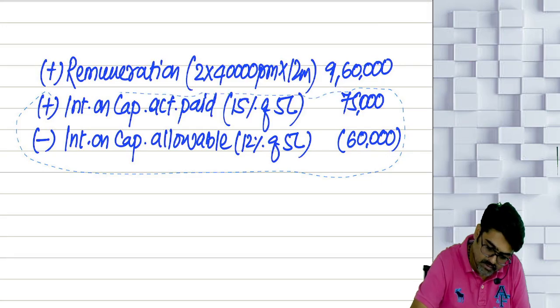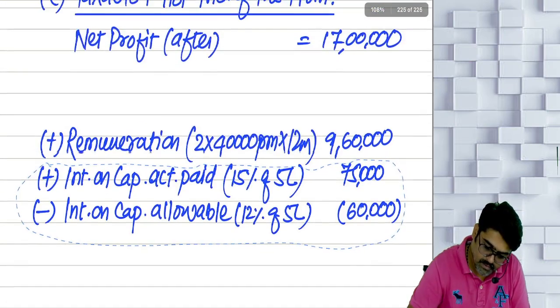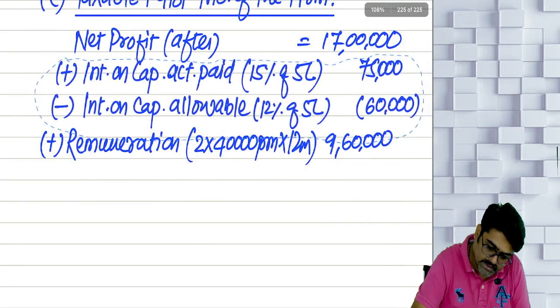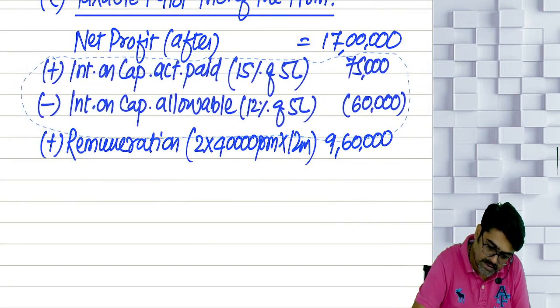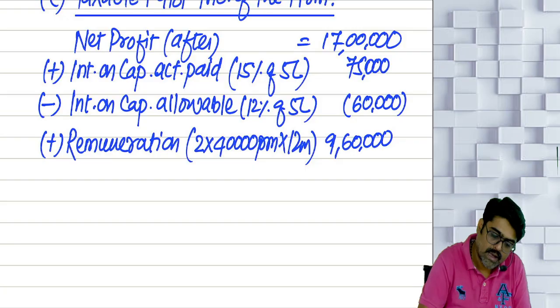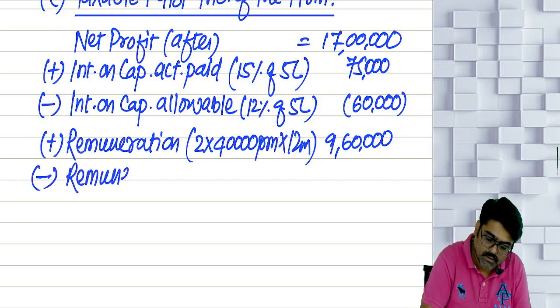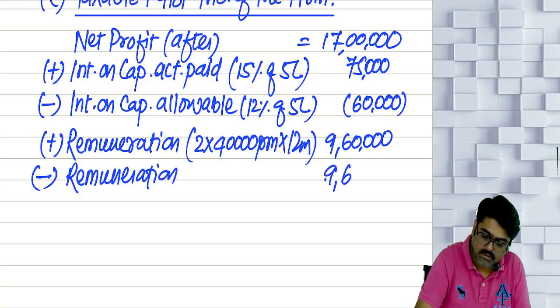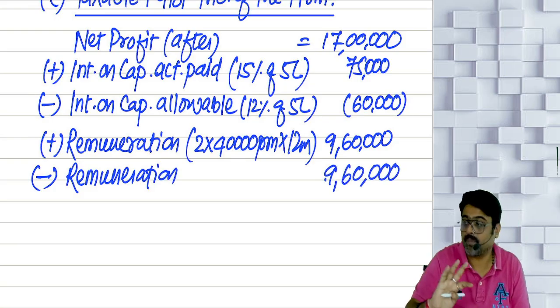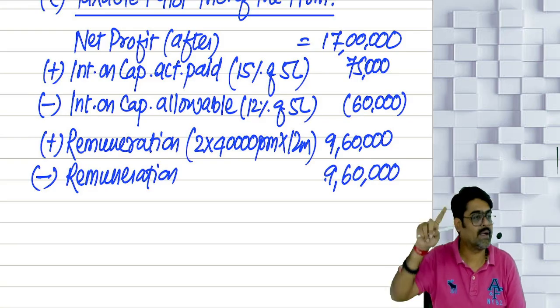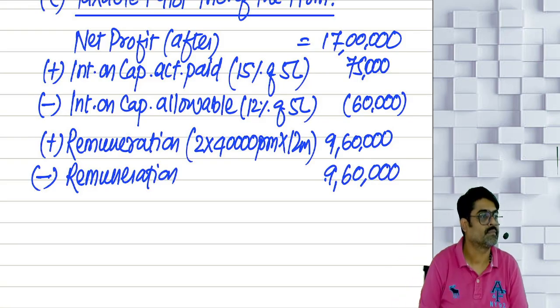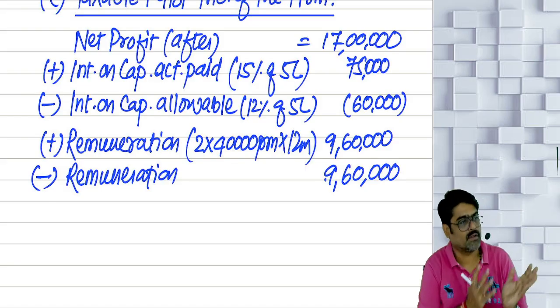This interest I will keep together. Okay, I will first add interest. Then I will add remuneration 9,60,000 and then reduce remuneration. How much? 9,60,000. How much you paid? 9,60,000. First add it back. Is that 9,60,000 allowed? Yes, reduce it back.